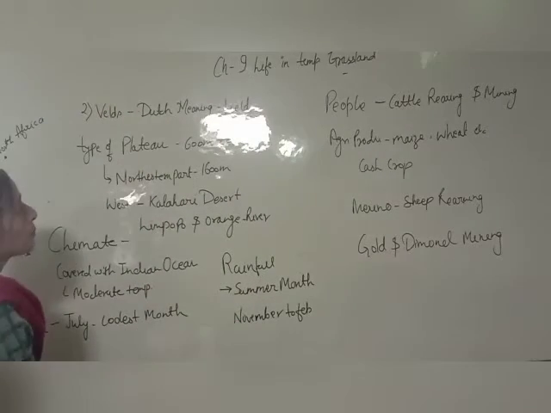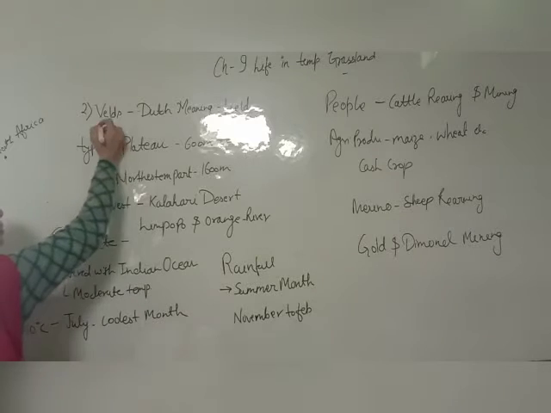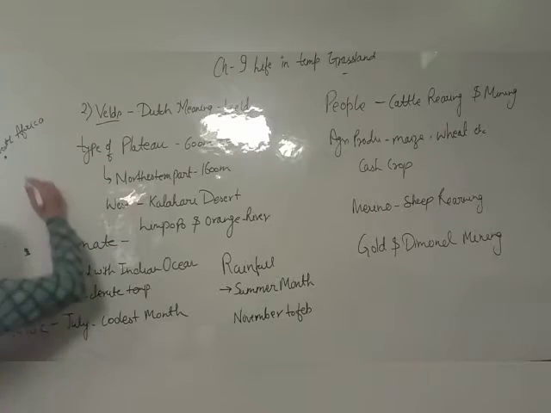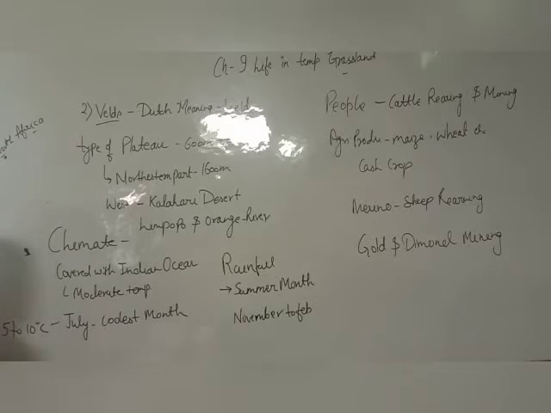The second type of temperate grassland is named Veld, and it was located in South Africa, in a region of the Africa continent. Suppose that this is your Africa continent. So in this area, the Veld is situated. Veld की locations ये है.